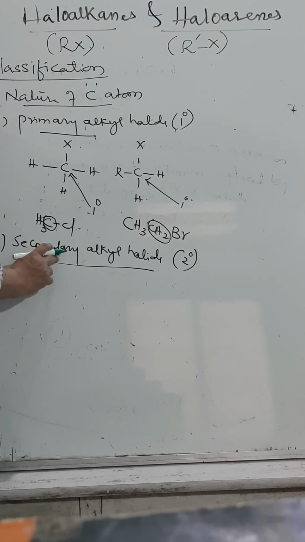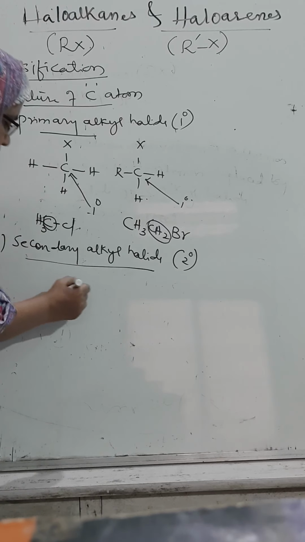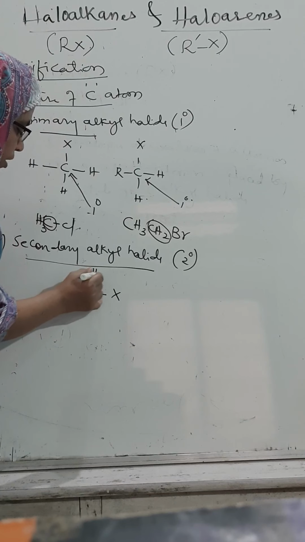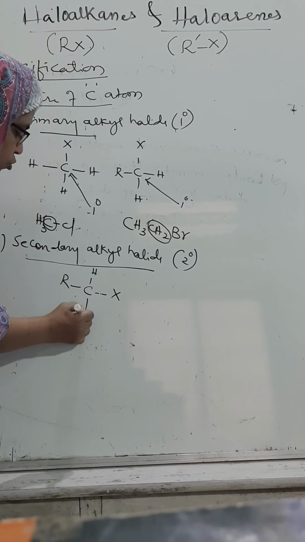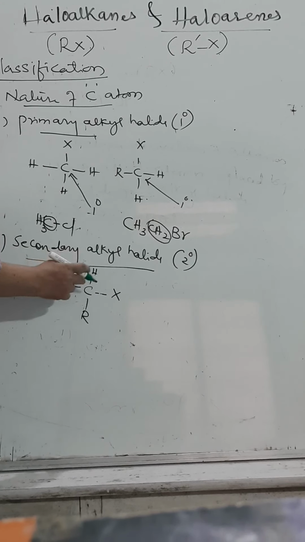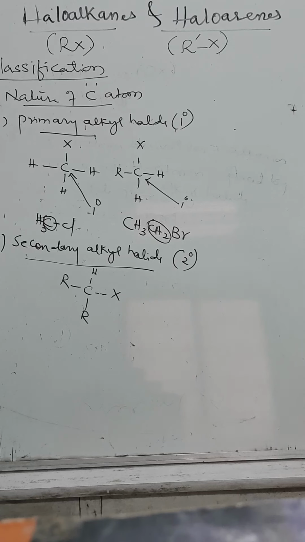Secondary alkyl halides are those where the halide group is linked to a secondary carbon atom. Therefore, we can write it as C with X containing 1 hydrogen, meaning 2 alkyl groups will be there. Or we can say the carbon containing the halide group is linked with 2 alkyl groups. They are called secondary.